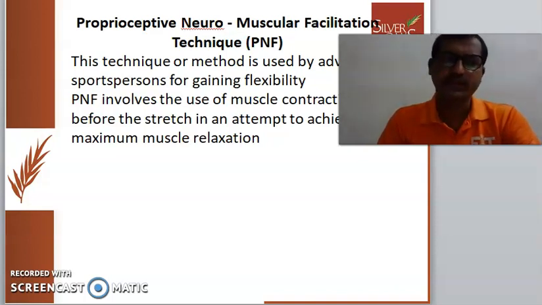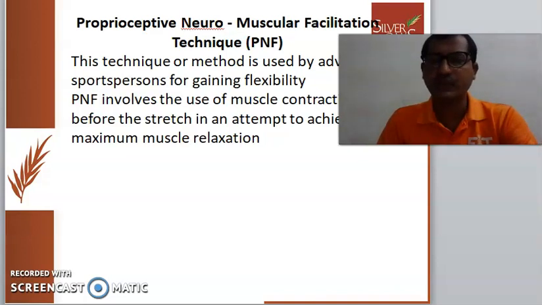The process of doing PNF stretching is: you move into the stretch position so that you feel the stretch. Your partner holds the limb in the stretched position for 6 to 10 seconds, and then you relax. Your partner then moves the limb further into a stretch until you feel the stretch sensation. Then go back to the normal position and repeat the stretching 2 to 3 times or 3 to 4 times, according to the flexibility of the athlete.